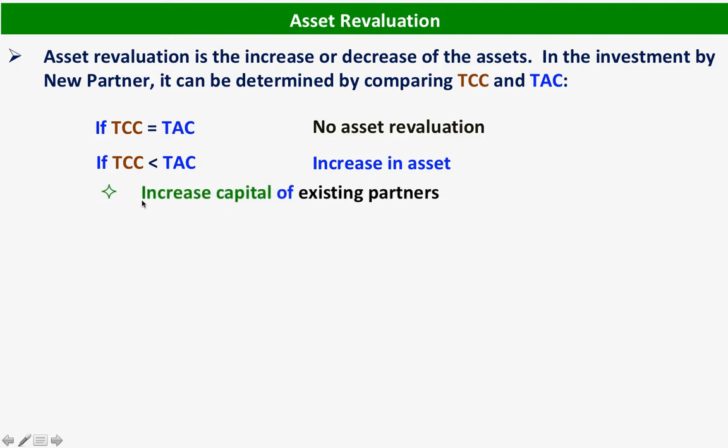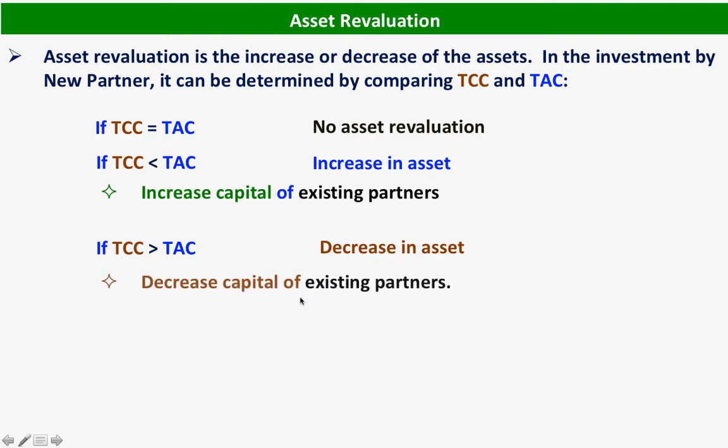So in this case, we are going to increase the capital of existing partners, because asset revaluation is only given to existing partners. If total contributed capital is higher than total agreed capital, then there is a decrease in asset. So for a decrease in asset, we are going to decrease the capital of existing partners.